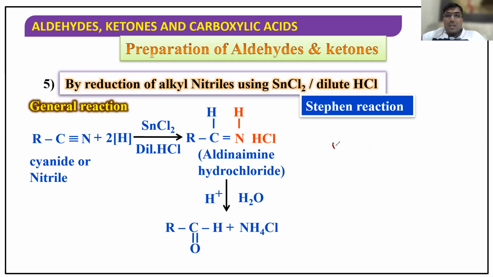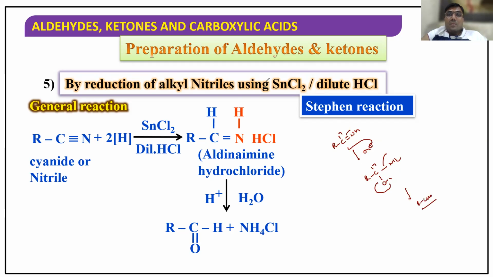First, it is reduced to R-CH double bond NH. This is the first step. Next add water. OH minus attacks here, it takes H plus. So R-CH, here OH, here NH2. Now this bond will move here, and this will leave. So you get aldehyde, RCHO. This is called Stephen's reduction.